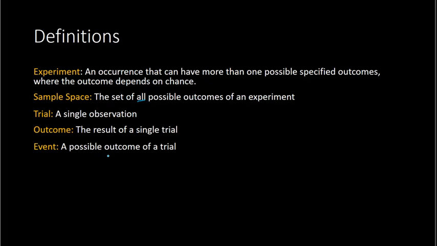An event could be rolling a number 4 or greater as well. So it doesn't have to be just one number per se. It's just a possible outcome. So it could happen that you roll a 4 or greater, and that could be an event as well. And notice that it's different than an outcome. An outcome is the result. So an outcome is what actually happens. An event is something that could happen. So be aware of the differences between all of these terms, as well as the similarities.